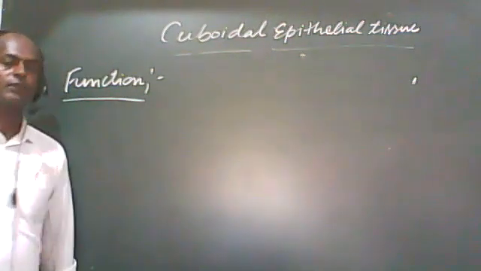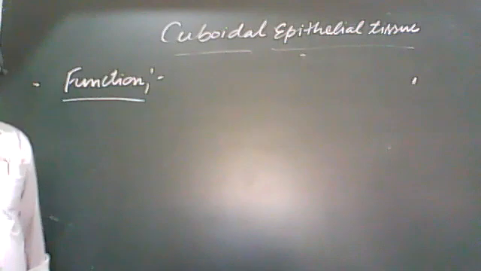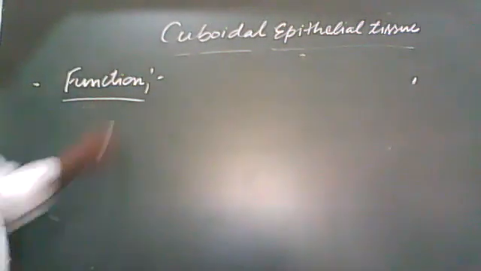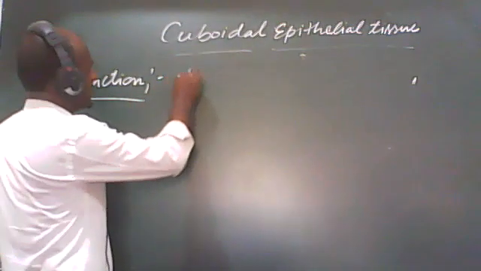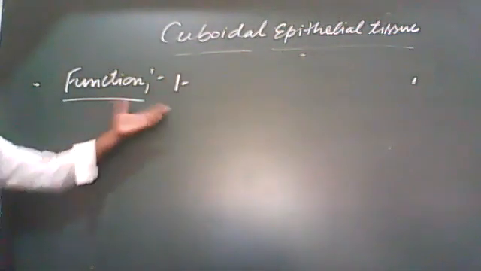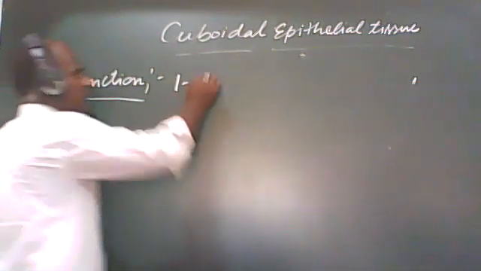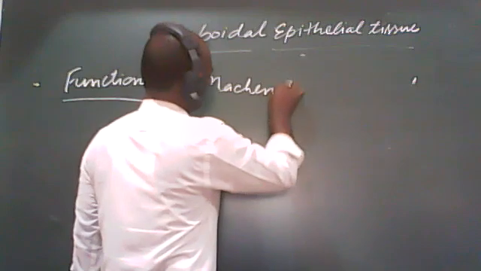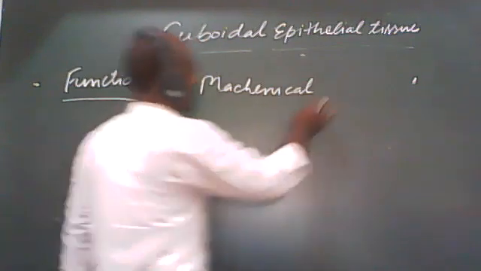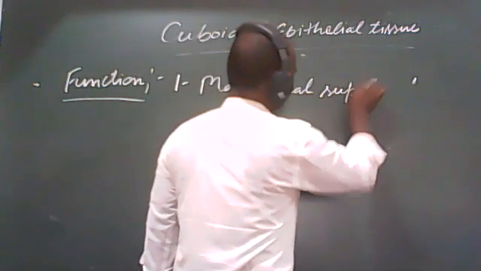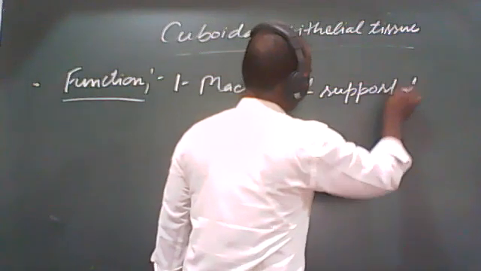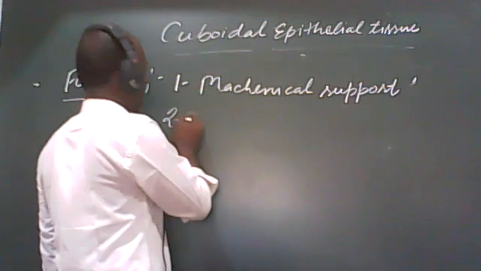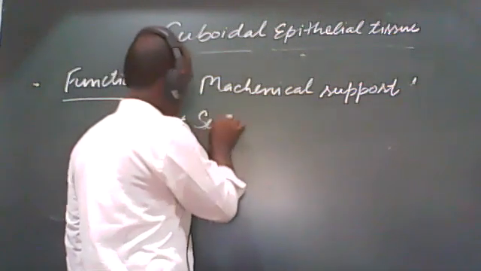Mostly, the functions of different types of epithelial tissues are the same, so we can say that cuboidal epithelial tissue is also helpful in mechanical support. Second, it is helpful in secretion.